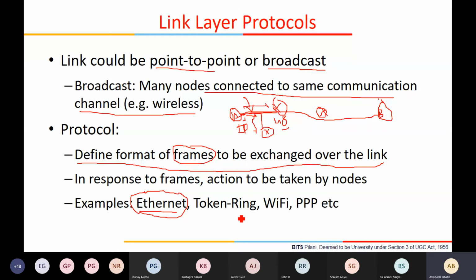Similarly, IBM had designed a technology called token ring. Wi-Fi you already know, and then there is something called PPP links, triple P links. I don't know, you are not from the generation where we used to have dial-up modems. Has anybody used dial-up modems before to connect to the internet? Yes, sir. You have used? Okay, so probably you have used broadband modems, which do all those connectivity automatically, but those are not triple P, that is, point to point protocol.